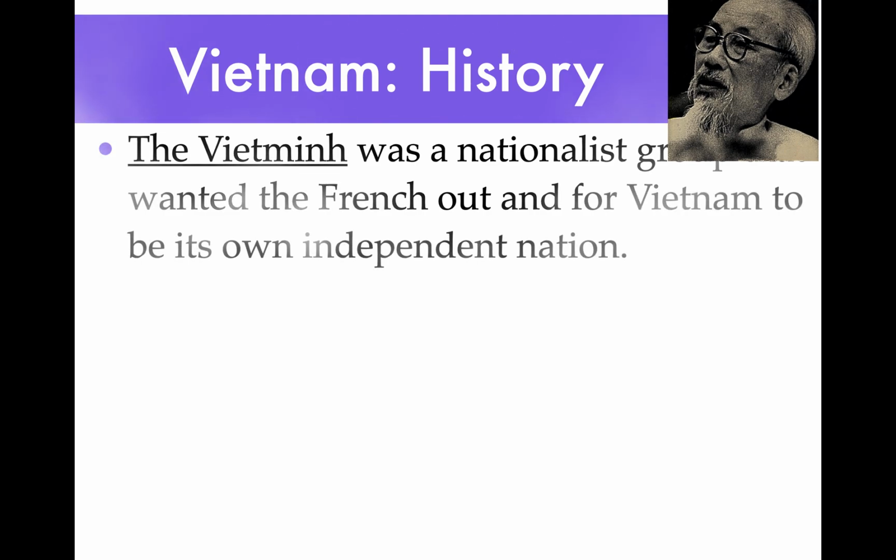Now, this guy comes along, and he leads a group called the Viet Minh. The Viet Minh were a nationalist group that wanted the French out of Vietnam to be its own independent nation. Now, Ho Chi Minh is a really small guy. I think he was around 5 feet, maybe even a little shorter. But he had learned how to use guerrilla tactics that were actually, in a lot of ways, inspired by the United States, because during the American Revolution, we used guerrilla tactics to push the British out of the colonies.